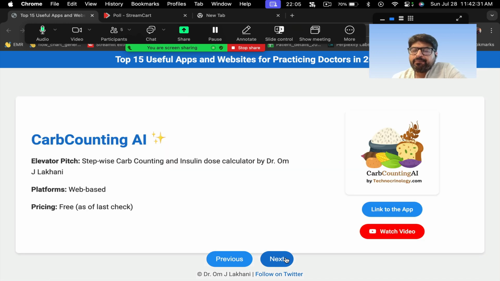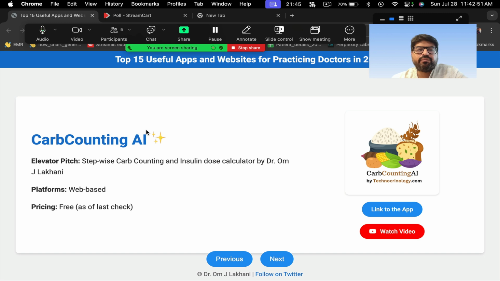Then we have made an app for carb counting. The idea here, again, is not to show that I made an app, I did this. The idea is basically how you can creatively use AI in your practice, what are the potential things you can do. I'm not saying that you make an app, but at least the idea is that you see the potential of AI in practice.